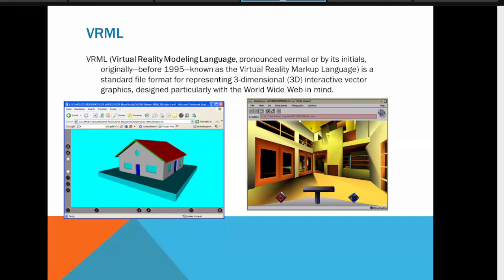VRML was in the syllabus earlier. Nowadays, many universities have removed VRML because new, easy languages are available. VRML is also easy, and the advantage of VRML is you can run its output on the browser.